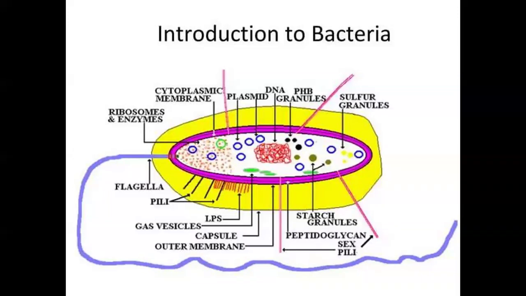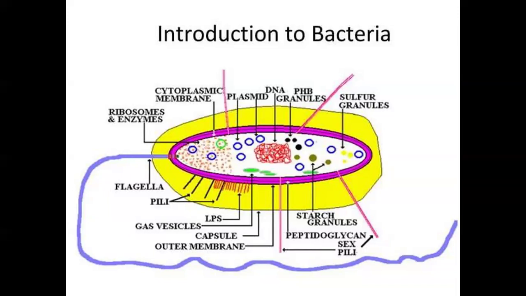Coming to the function of the cell membrane: uptake of nutrients, second, excretion of waste products, third, creation of enzymes.